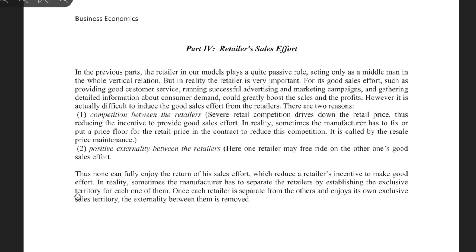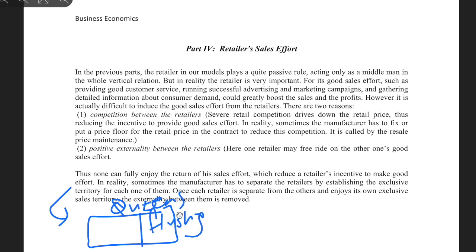Like in the Queens area, we want only one in Flushing, and we want one in Jamaica, one in Astoria, one in Sunnyside. It's allocated to make the competition less harsh. Once each retailer is separated from the others, they can enjoy their own exclusive sales territory, and the externality between them is removed. So it can boost the retailer's sales effort.